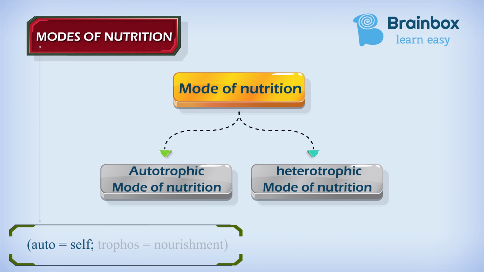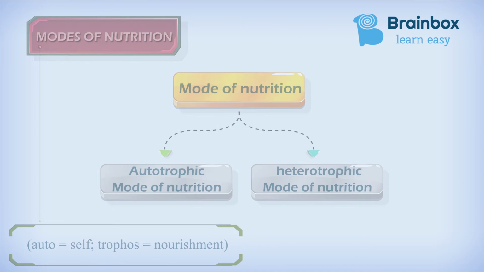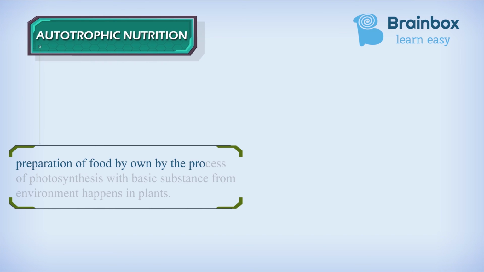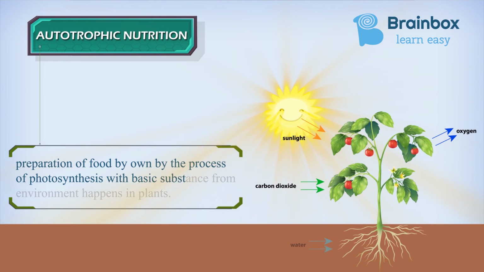Auto means self. Trophos means nourishment. So the autotrophic mode of nutrition is nothing but the preparation of food by the process of photosynthesis with the basic substances from the environment. Photosynthesis takes place in all the green plants.